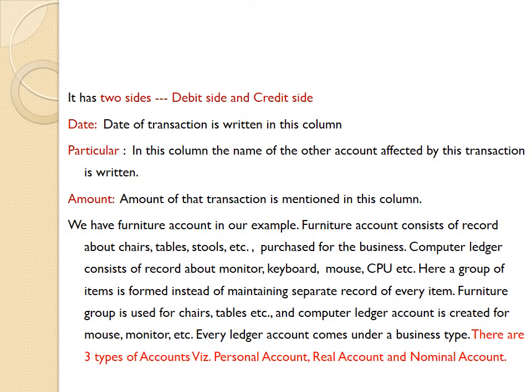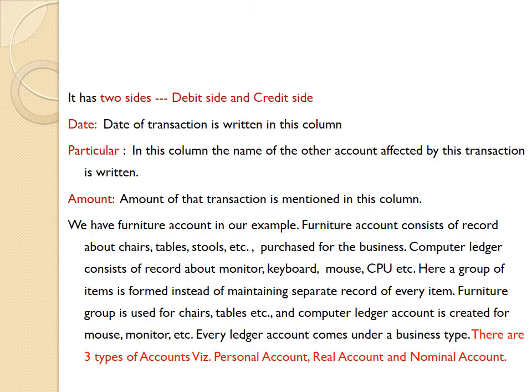Every ledger account has two sides. One side is called the debit side and another side is called the credit side. We have prepared 4 columns for the debit side and 4 columns for the credit side, such as date, particulars, JF, rupees.